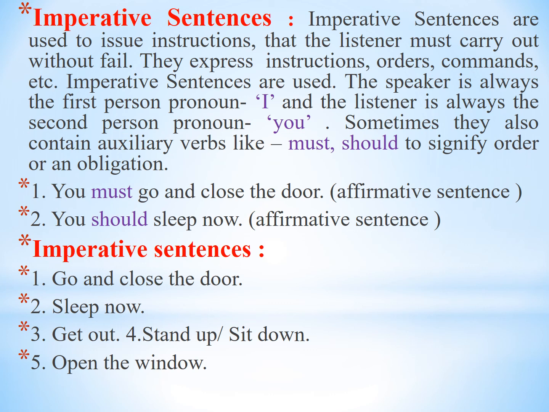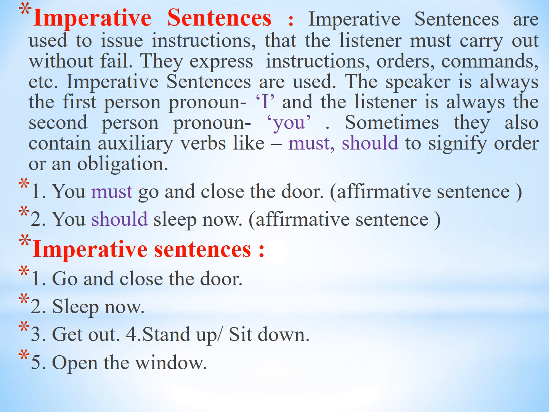Get out, you get out. Get out, it is an order. Stand up, sit down, the main verb is at the beginning of the sentence. Open the window, open is the main verb, and here an order is given. Imperative sentences express instructions, orders, commands, etc.